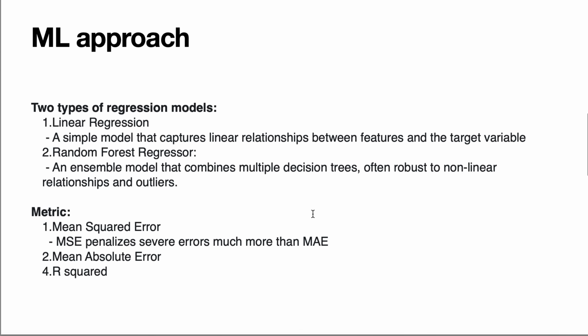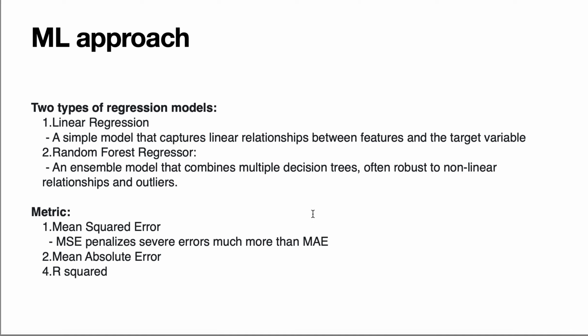So my approach is that there are 2 types of regression model. One is a very basic linear regression, and the second is random forest regressor. The reason why I chose the random forest regressor is that the model is an ensemble model that combines multiple decision trees, and it is often very robust to nonlinear relationships and outliers.